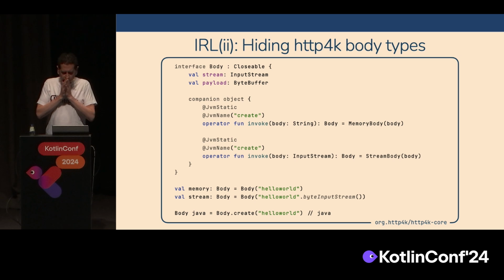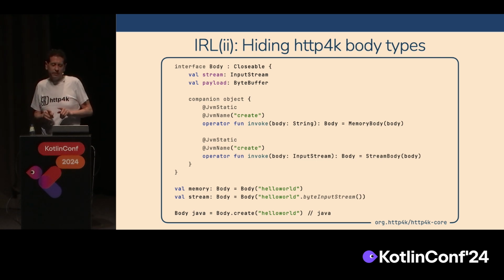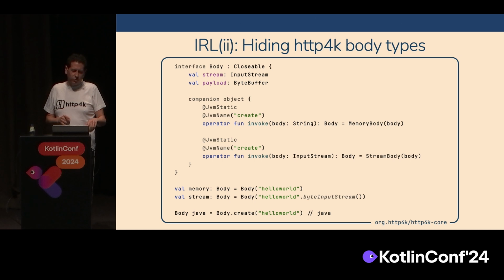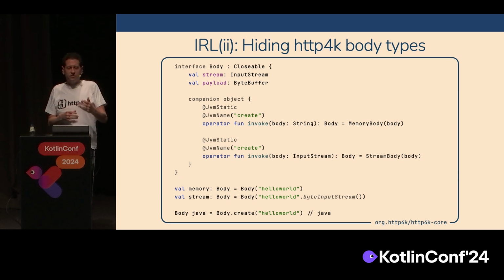So body types. We find another usage in HTTP, where we use HTTP bodies, and some of these bodies have the data in memory and some of it isn't in memory. Some of it's a stream and some of it's in memory. But in order to hide that from our users, we've got an invoke method on the companion object that returns one thing or another, depending on what they pass in. But we're also using the companion object here in order for our Java users to be able to actually use the static function nicely. So if you look at the last line of code, that's how you would call it from Java. So these are different mechanisms that have different uses throughout.